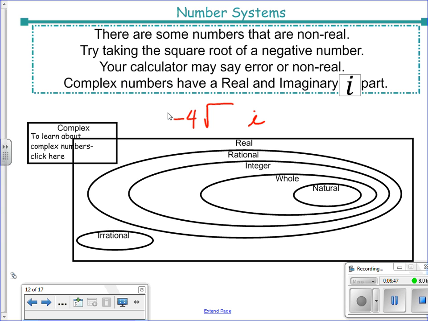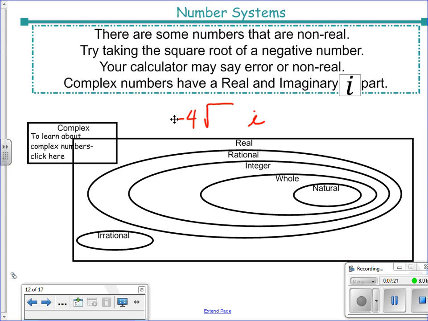We call these the imaginary numbers, because remember, the square root of 16 means 4 times 4 is 16, or the square root of 4 means 2 times 2 is 4. But for the square root of -4, with our rules with integers, there's really not a number that we can say. So we call that number imaginary, and we call those complex numbers as well.